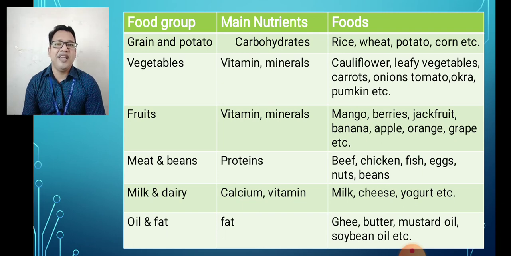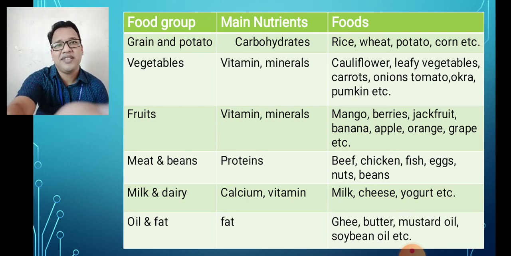Then the milk and dairy group contains calcium and vitamins. The sources are milk, cheese, yogurt, etc. Then the last one, oil and fat, contains fat. The sources of fat are ghee, butter, mustard oil, soybean oil, etc. So these are the 6 food groups, their main nutrients, and the sources of food I have discussed. Hope you will be very benefited.